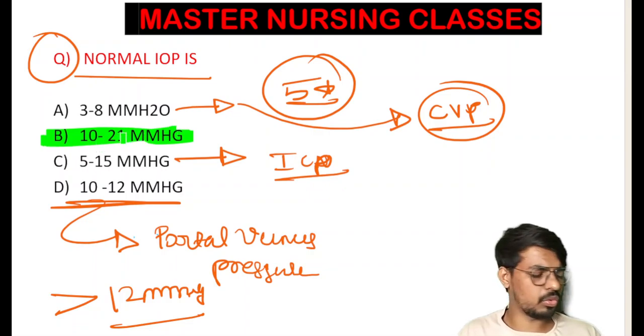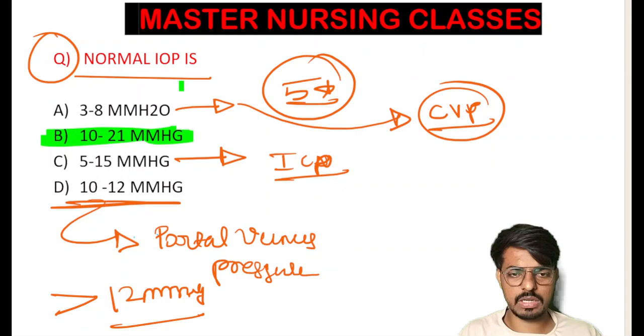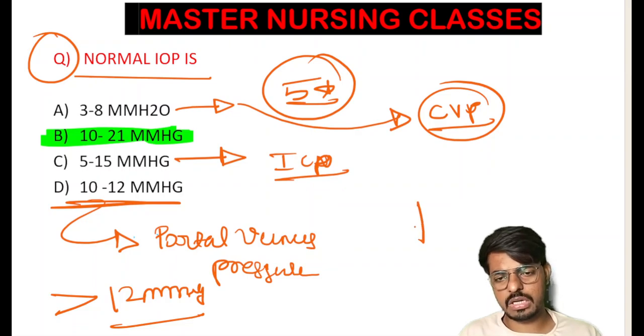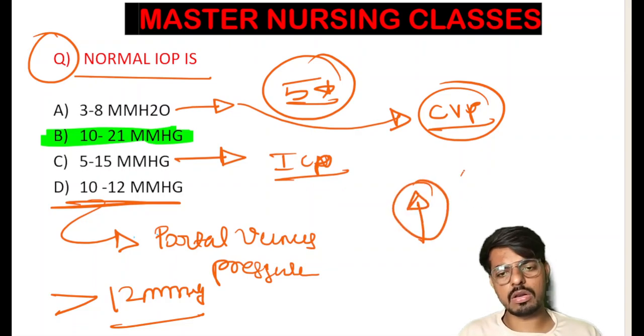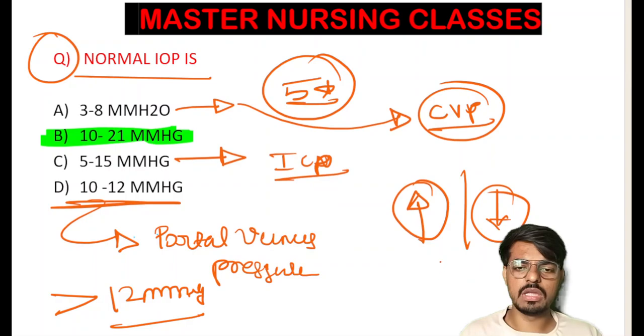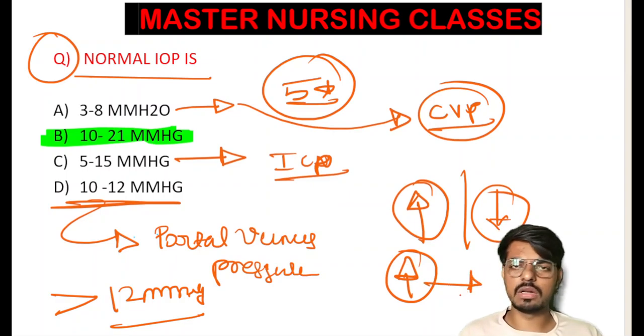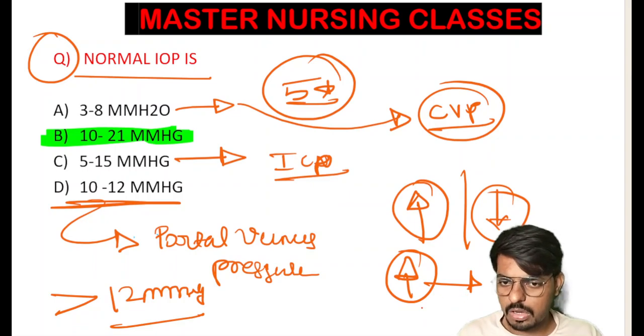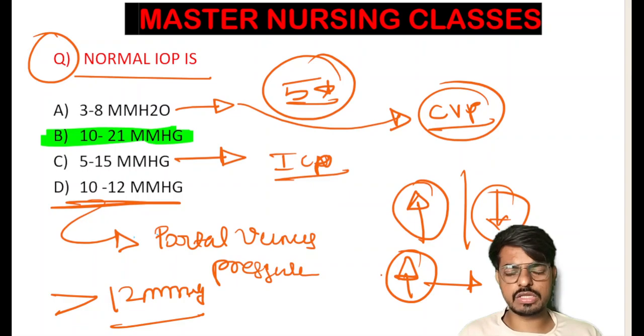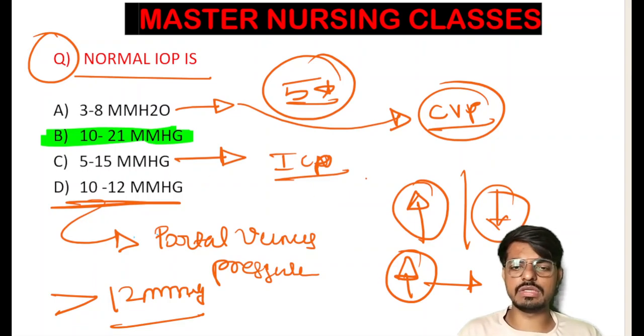So that is the 10 to 21 mm of Hg is the normal intraocular pressure. In the glaucoma condition, where there is increased production of the aqueous humor or decreased absorption of the aqueous humor from the anterior chamber of the eye, there is raised intraocular pressure, which damages our optic nerve and our retina and our macular area, which may lead to the slowly progressive blindness